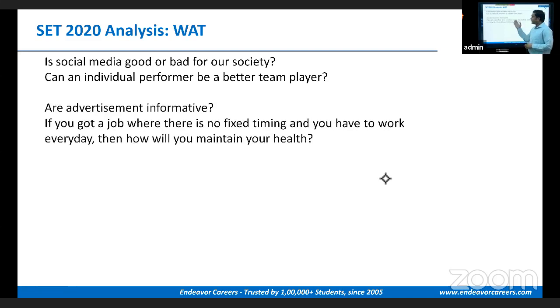On the second day, these are the two topics. Are advertisements informative? And the second, if you got a job where there is no fixed timing and you have to work every day, then how will you maintain your health? Now again, the first topic is better. Students found the first topic better to write more on as compared to the second topic. However, I personally disagree with it.